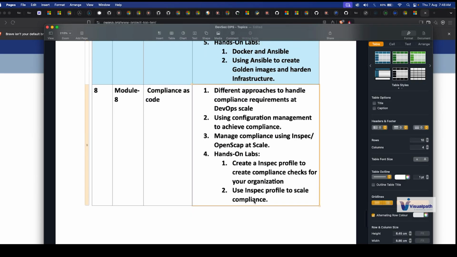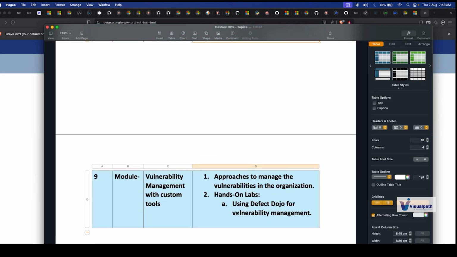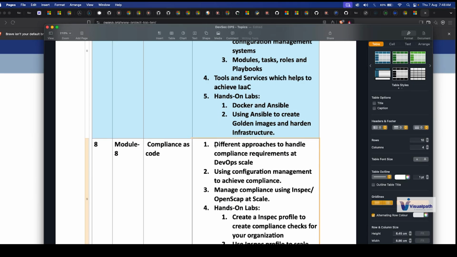For compliance as code, there are tools like Cloud Custodian, where you can write your own YAML scripts to define compliance as code. For example, if your engineers are not adding tags to your machines, you define compliance as code so that the tags are automatically added, or if the machine does not have any tags, the machine is automatically deleted.